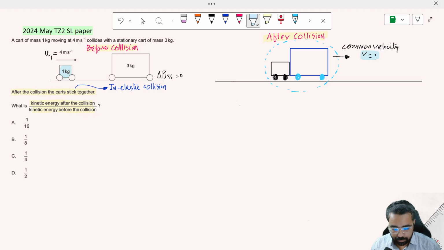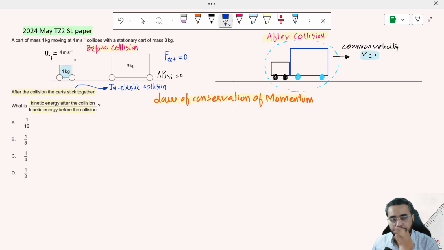So first of all, because I have already told you that there is no external force exerted on the system, we can apply the law of conservation of momentum, which says that the total momentum before collision, meaning the momentum of the first cart plus the momentum of the second cart, must be equal to the total momentum after collision.